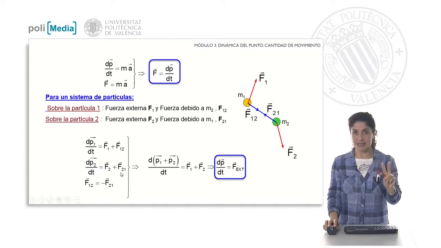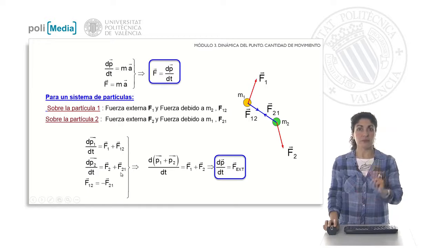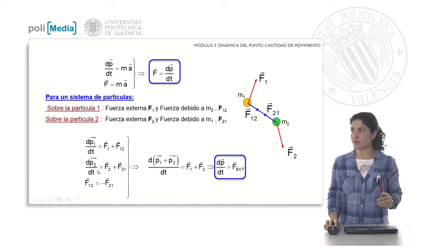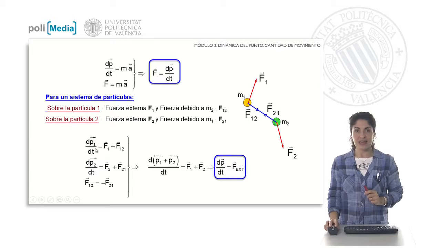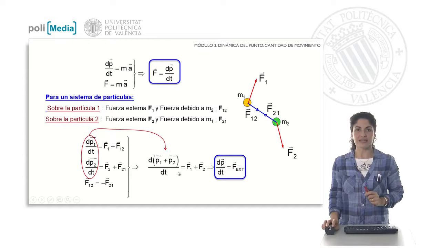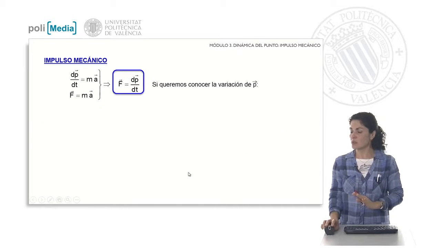But in addition, since I have the interaction of two bodies, I know that the principle of action and reaction, Newton's third law, is going to be fulfilled. This law tells me that the force that is acting on 1 due to 2 is going to be equal to minus the force that is acting on 2 due to 1. What happens if I take into account these two expressions with Newton's third law and add the first and second terms? I get from the sum of the first two terms this here. And from the sum of the two second terms, they will cancel out, because one is equal to the other in modulus and direction, but opposite in sense. So I am left with only this contribution.